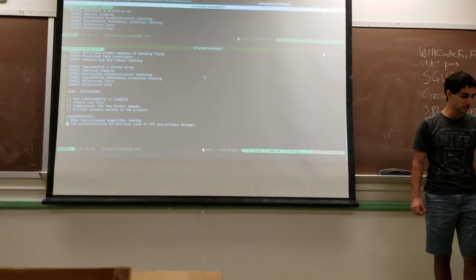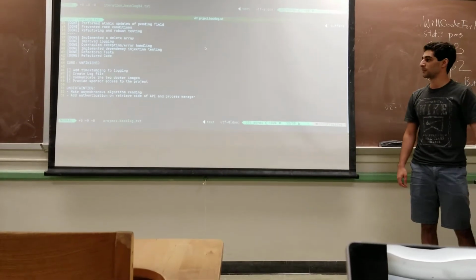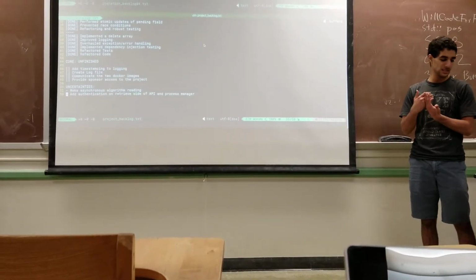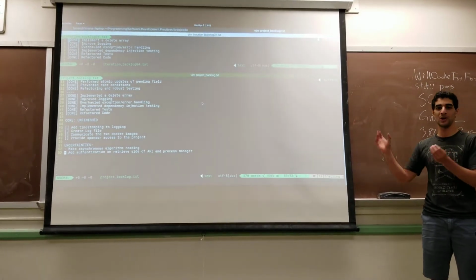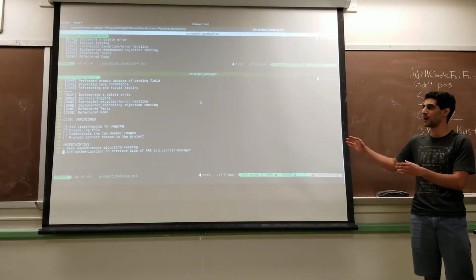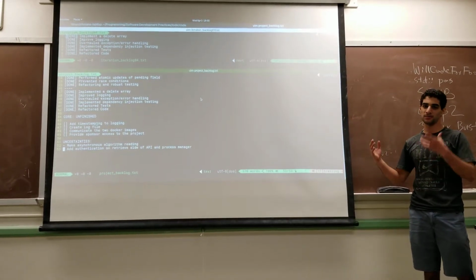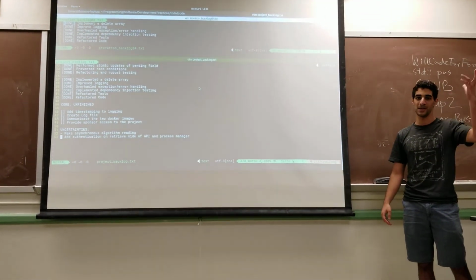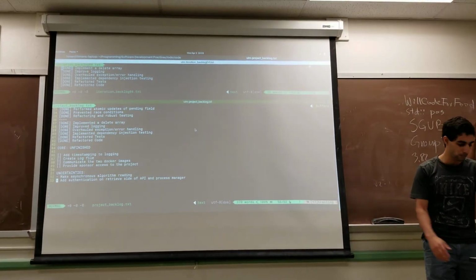And so in regards to what is left to be done in our project backlog, we were thinking about adding timestamping to our logging system. So we have to make a logging file, and potentially whenever it gets an error, we'd also add a timestamp to it before logging it out. And this would be specific to the process manager, not necessarily to the database. So this is local logging we're speaking about.